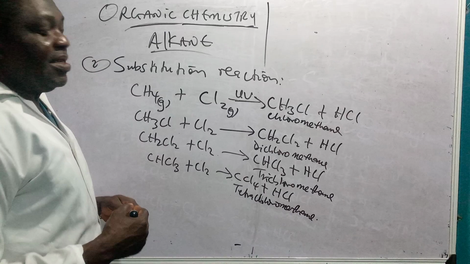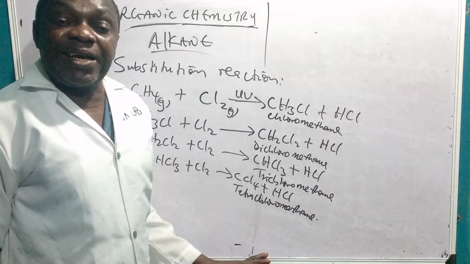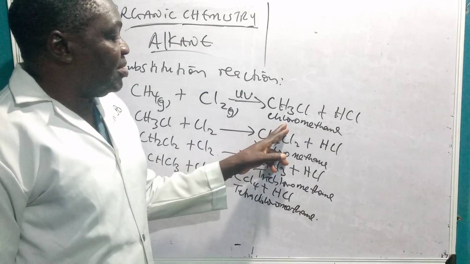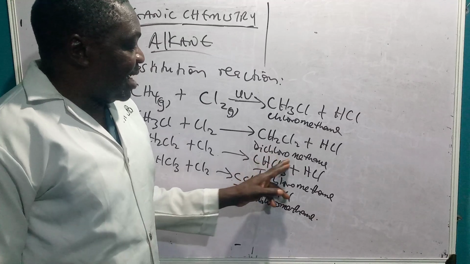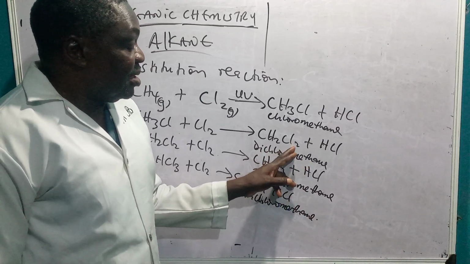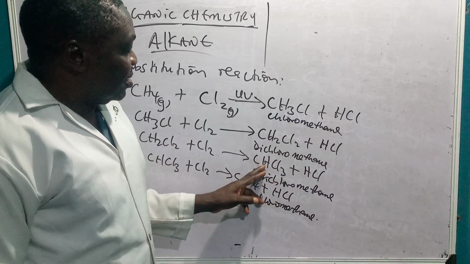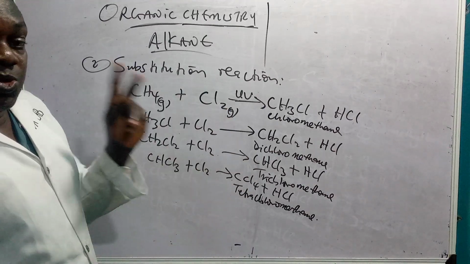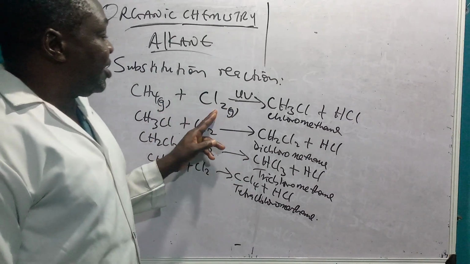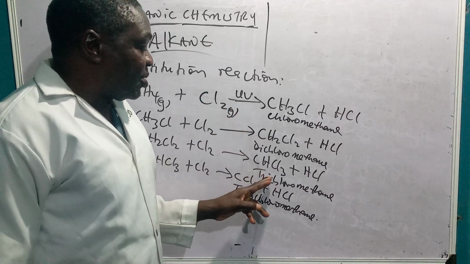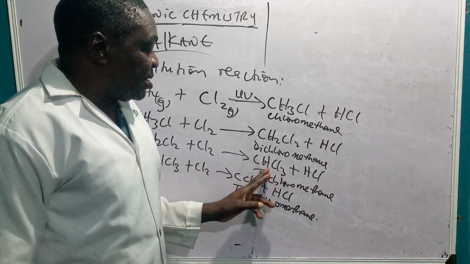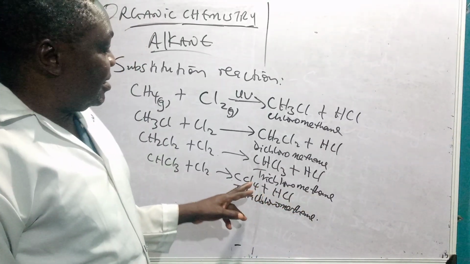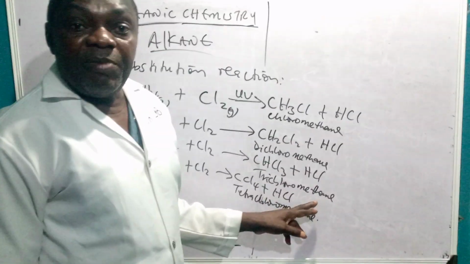So these are basically the 4 reactions which methane can undergo. The product of the first one was chloromethane, followed by dichloromethane, because you have two chlorine atoms or 1 chlorine molecule, then trichloromethane, tetrachloromethane. Remember, these are the various products. The 2 conditions once again are that the reactants must be gaseous and light must be present. Note also that this third product, trichloromethane, previously called chloroform, is usually used by medical doctors as an anesthetic for minor surgical operations.